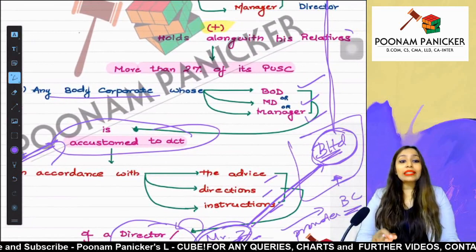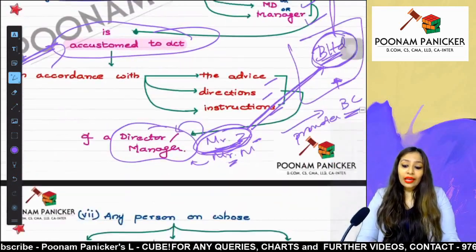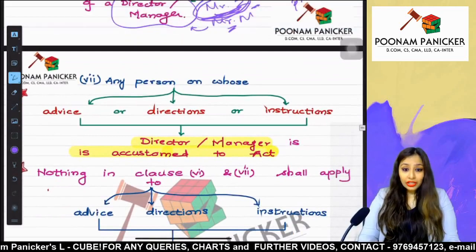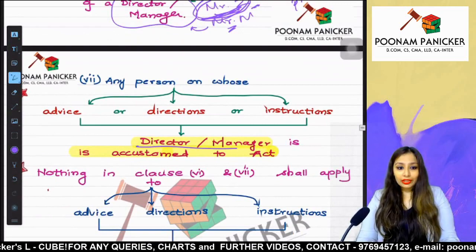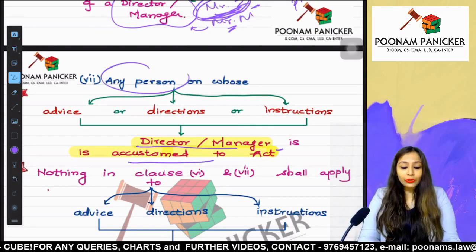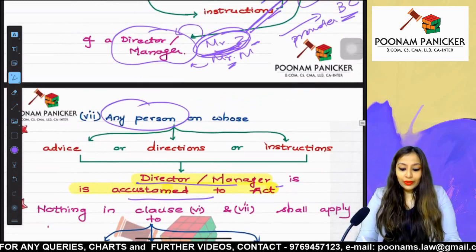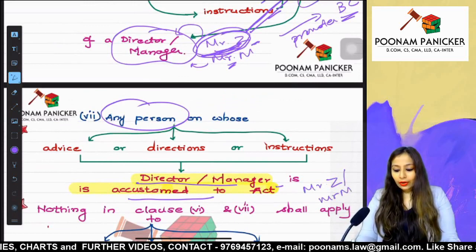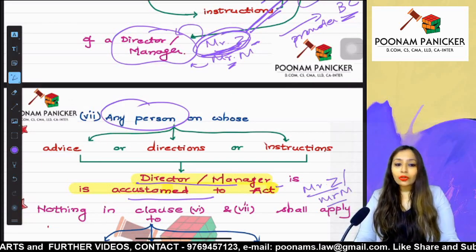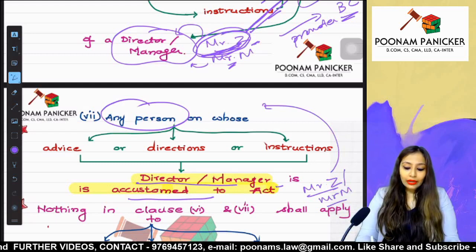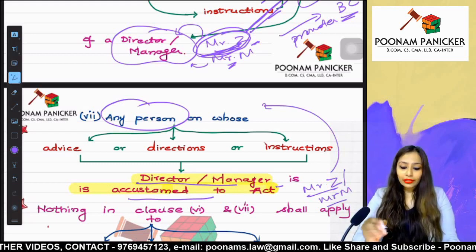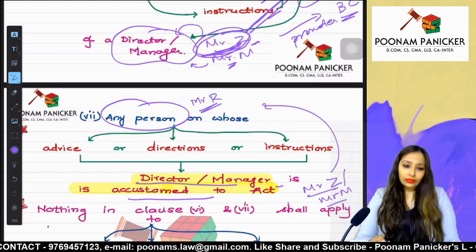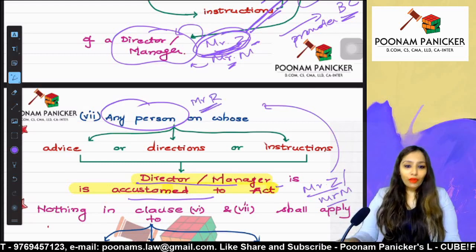The next point is the exact reverse of this point. The reverse of the point says that if our director or manager is accustomed to act according to the directions of any person. Say for example Mr. Z or Mr. M, who are directors and manager respectively of Z Limited, they are used to act according to the direction of a person, say Mr. R. This R, say for example, was the promoter of our company Z Limited.